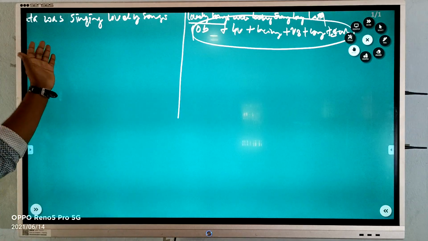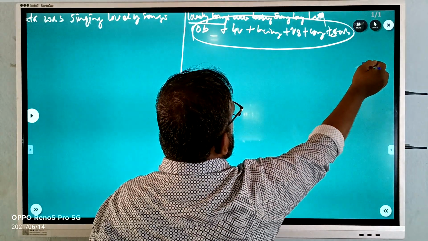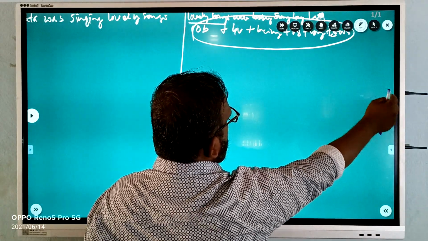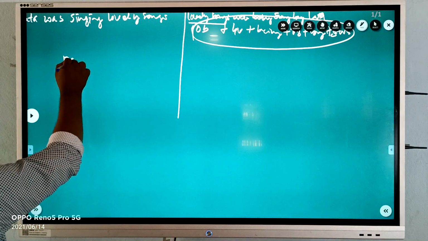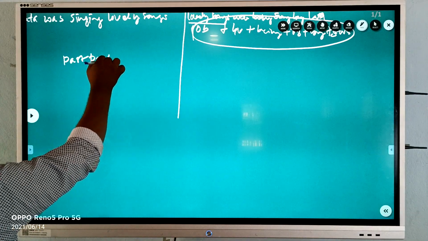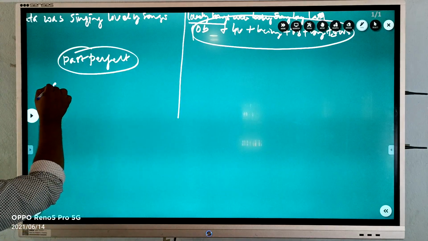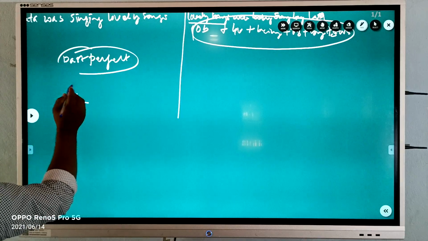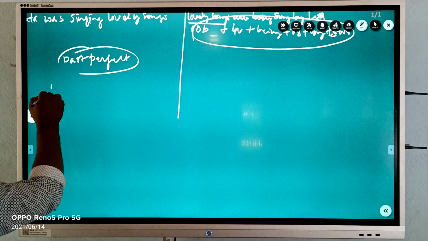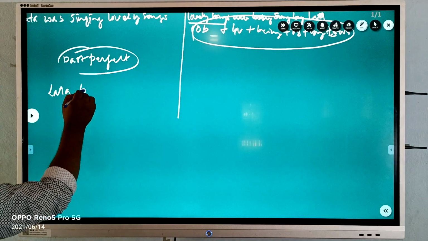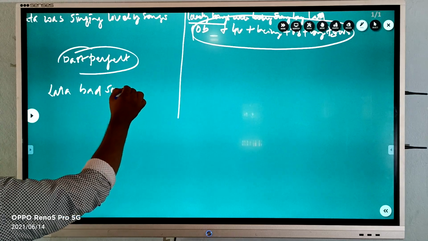So after the past continuous tense, we will go towards the past perfect tense. Past perfect tense example: Lata had sung lovely songs.